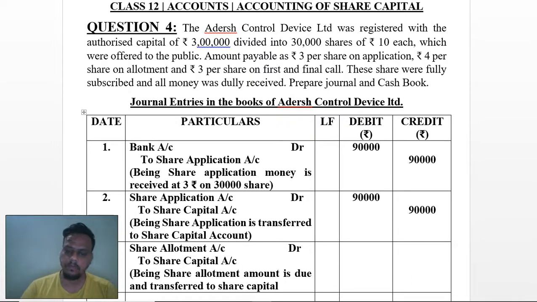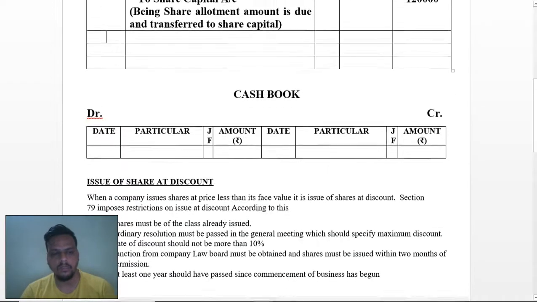As you know that this amount has to be received, that's why I have mentioned over here as due and transfer to share capital. What about amount? It is 4 rupees as a share allotment. 4 3s are 12, means 1,20,000 rupees has to be taken from the shareholders. 1,20,000 has to be received.